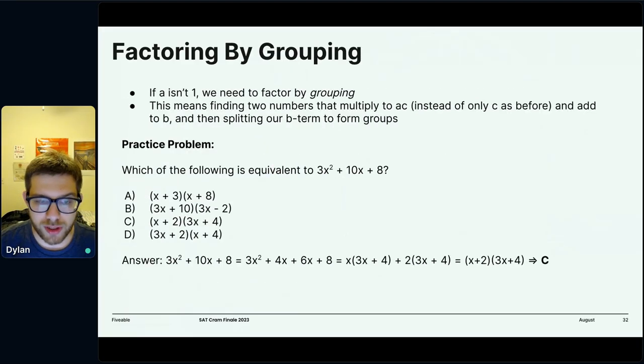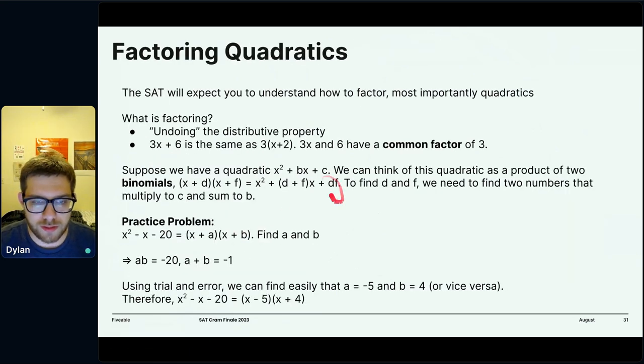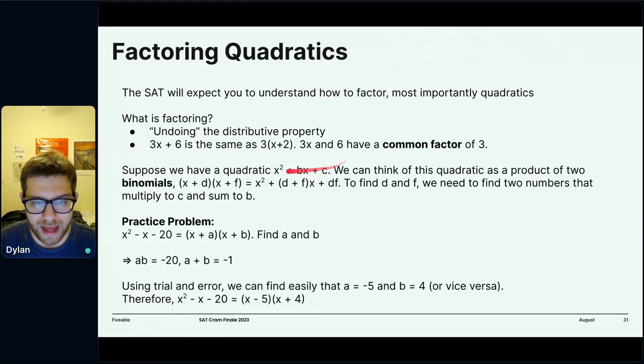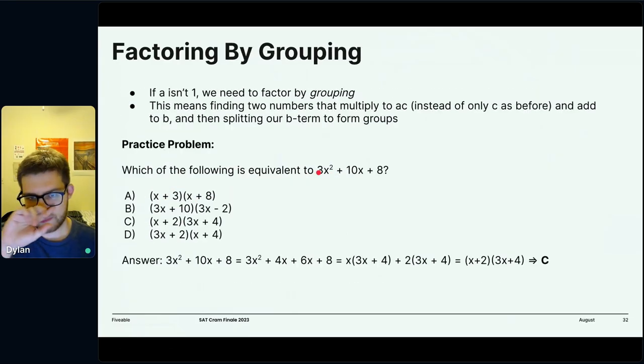The only big difference here is that instead of figuring out two numbers that multiply to c, we want to find two numbers that multiply to AC. And that's because this 3 here now impacts this term right here, and this term. It impacts these two terms. And so we need to find out how to split this up in a way that makes it factorable, finding two numbers that multiply to AC and add to B. So again, add to B, just like before, and multiply now to not just C, but to AC. And you can figure this out if you multiply it through.